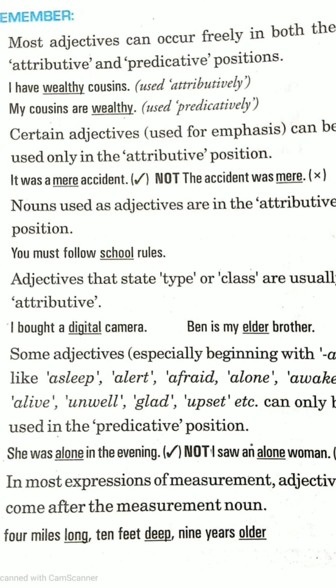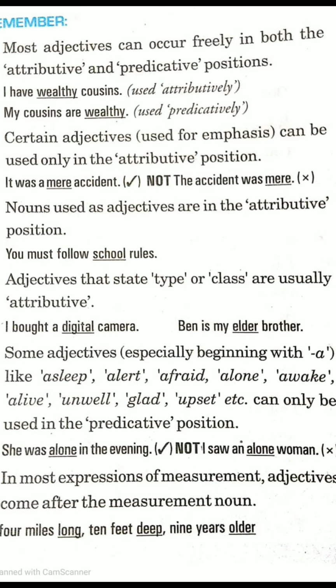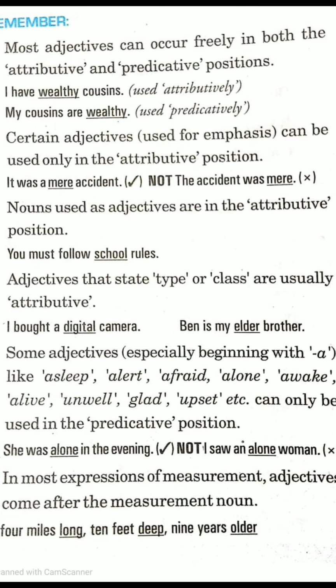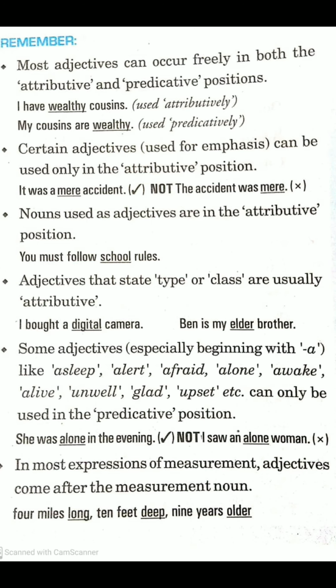Then there are a few things that you have to keep in mind. Most adjectives can occur freely in both the attributive and predicative positions. Like I have wealthy cousins, used attributively. My cousins are wealthy, used predicatively. So such adjectives can occur freely in both positions. Both the sentences are correct. I have wealthy cousins is used in attributive form, and my cousins are wealthy is used in predicative form. So both sentences are correct.